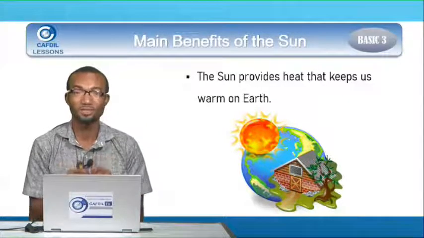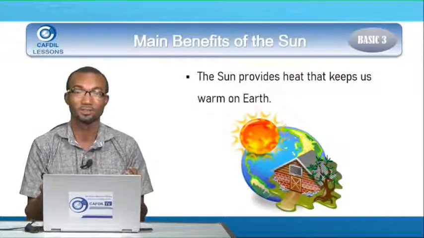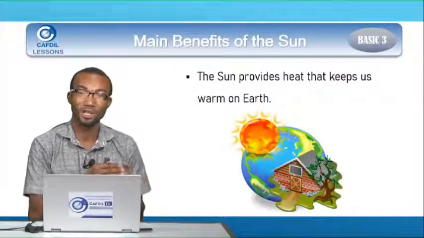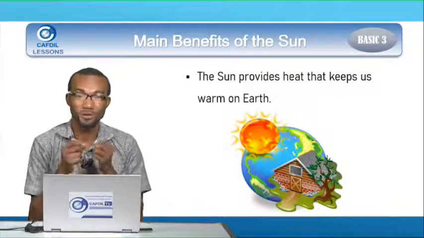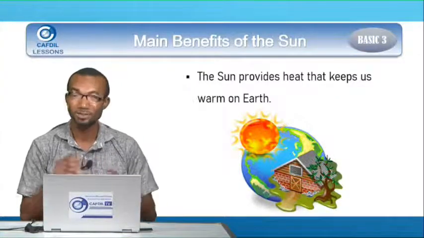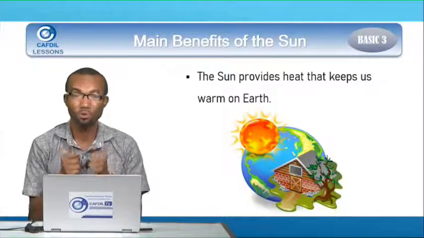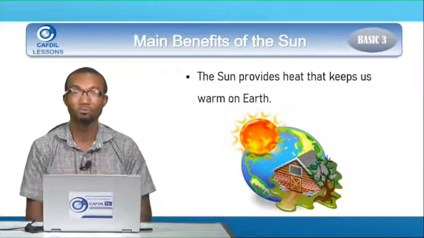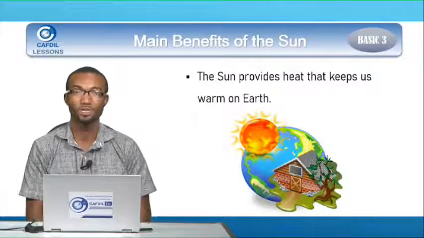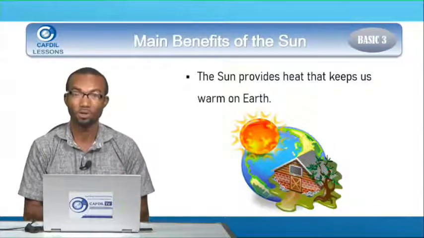Because during the night, for instance, that we feel the coldness, the sun wouldn't be there because our part of the earth will turn away from the sun. So we will be experiencing night, and it's normally very cold in the night. So without the sun, you will see that the whole 24 hours, the weather will feel very cold. And you know that too much cold can also bring some diseases. So the sun provides heat that keeps us warm on earth.